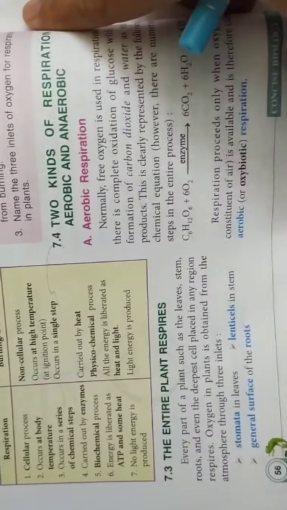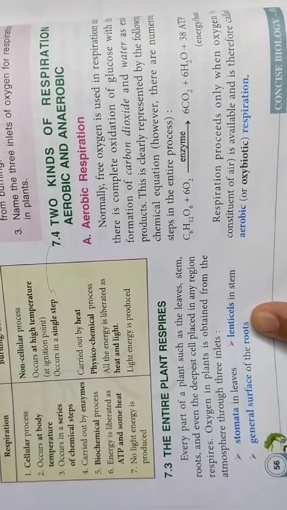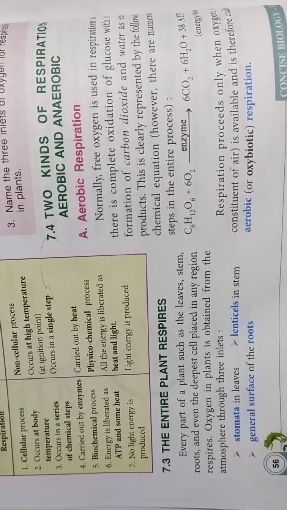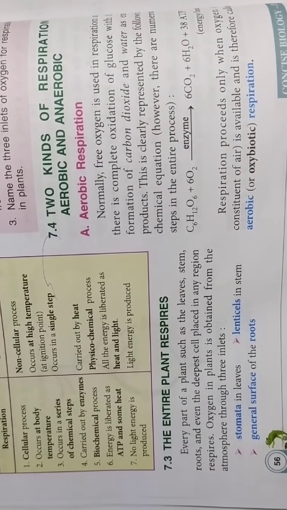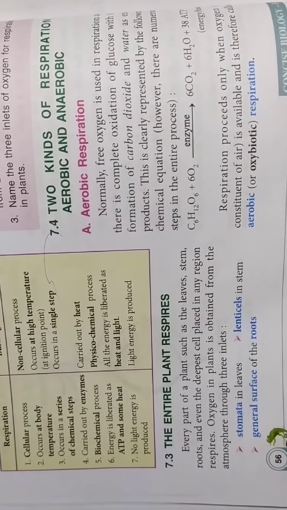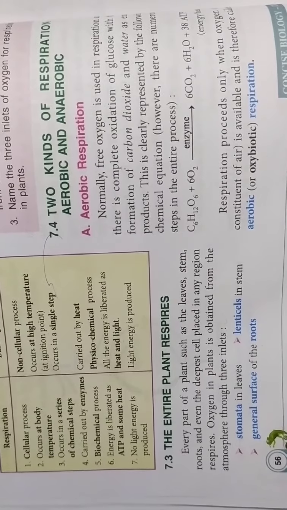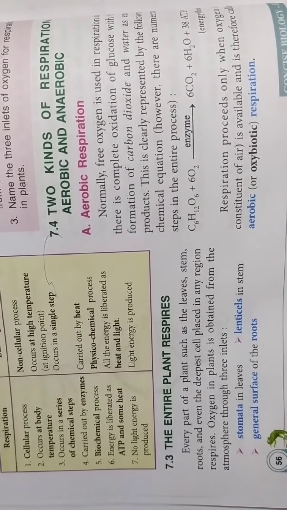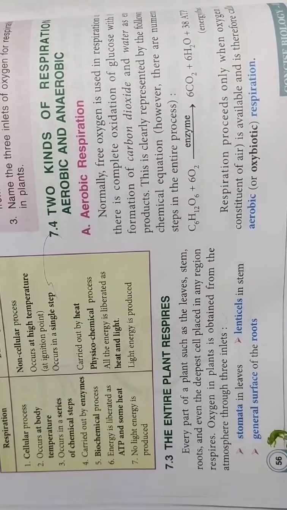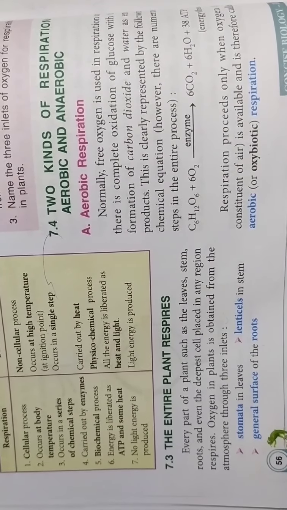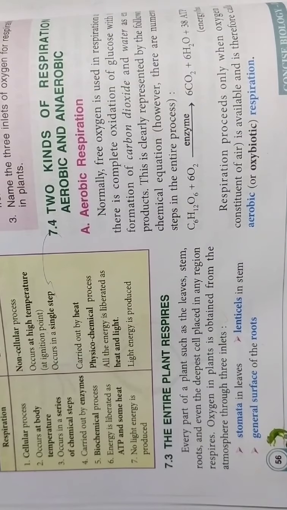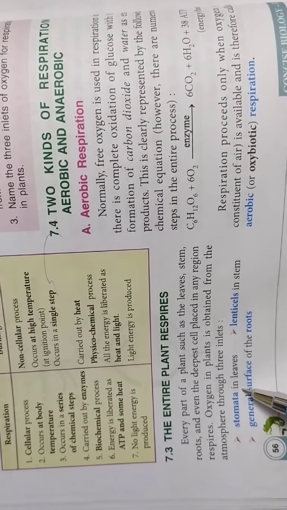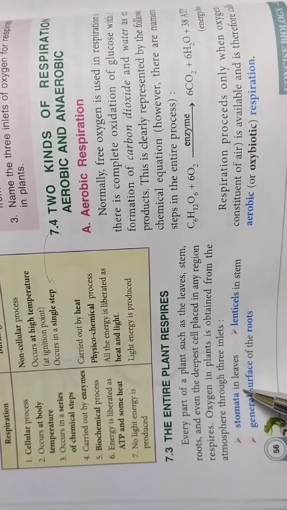The next topic is that the entire plant respires. We have studied that in plants many processes are going on, such as photosynthesis and respiration, and during respiration carbon dioxide comes out and oxygen is used by the cells. So from which parts of the plants does this outlet or inlet of gases take place? As you have studied, plants have stomata in the leaves. From the stomata gaseous exchange takes place.